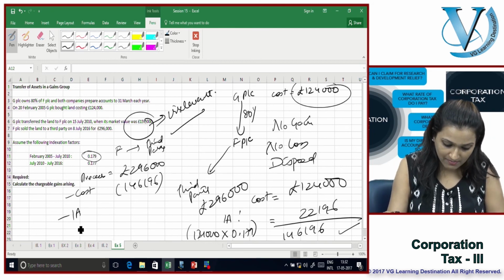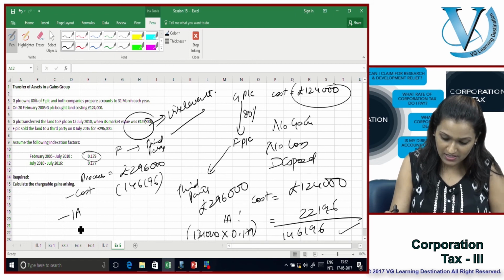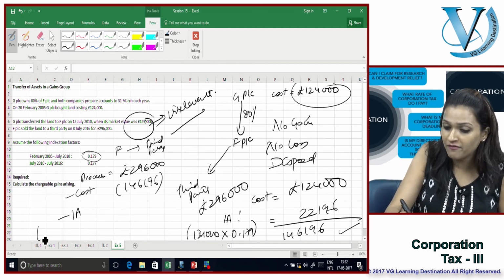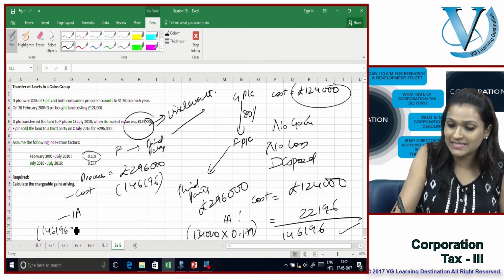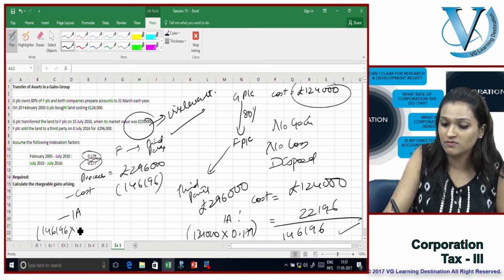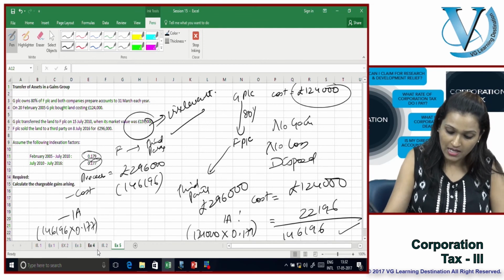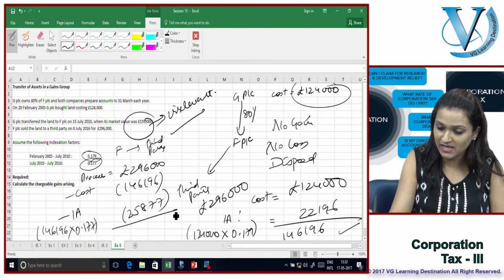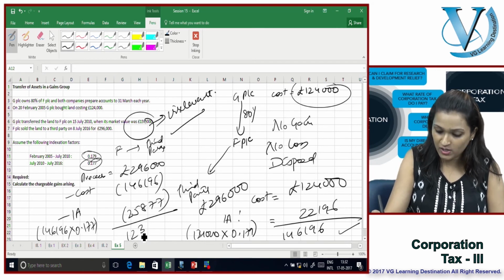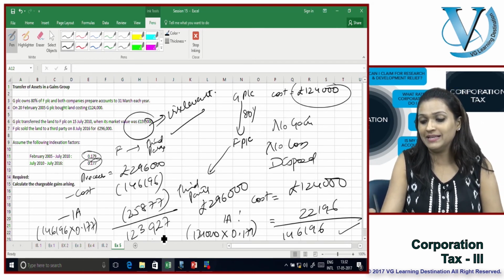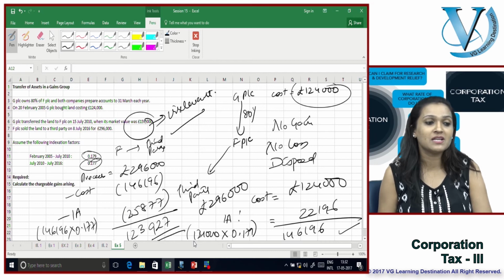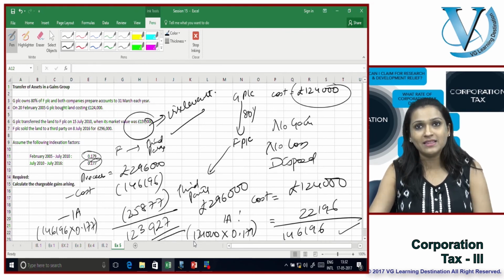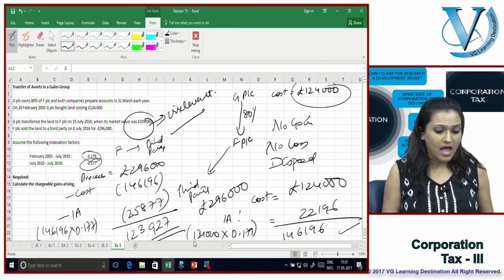This cost needs to be brought up to the most relevant cost, so 146,196 multiplied by the indexation allowance 0.177 comes out to 25,877, thus making a gain of 123,927 pounds.